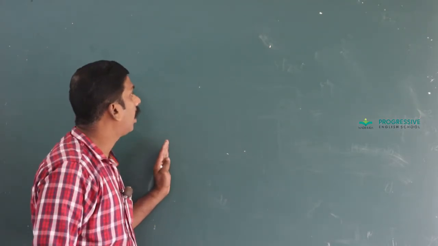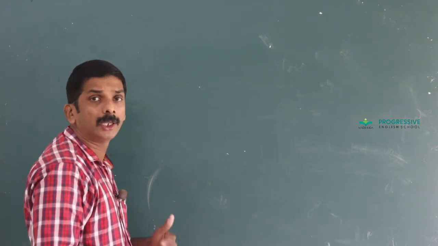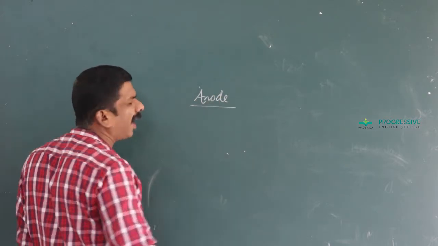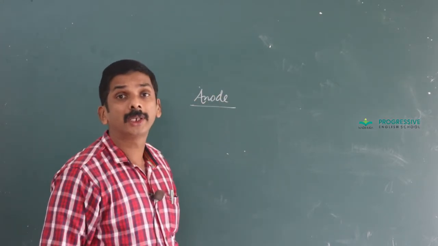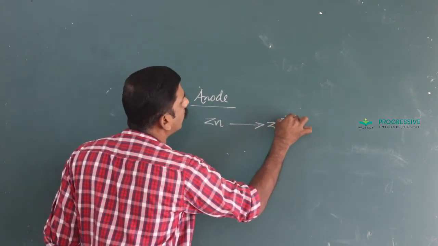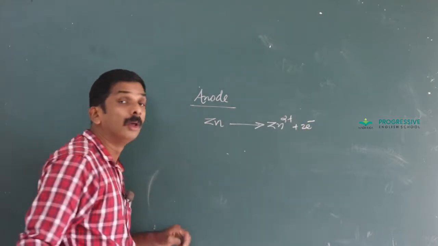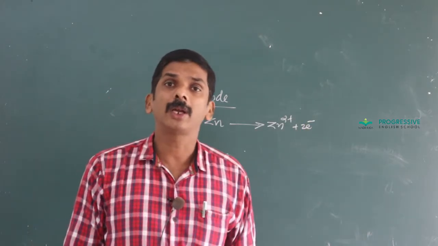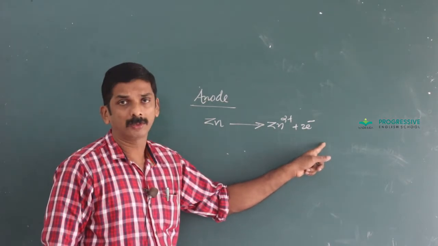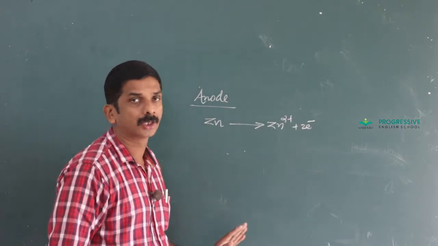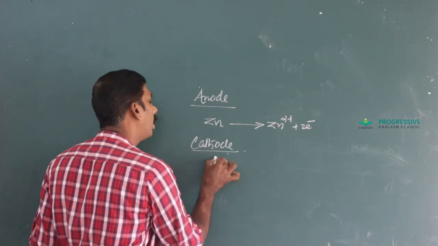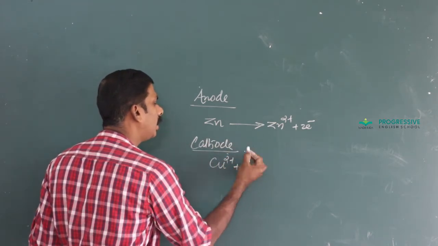As far as the electrode reactions are concerned, at the anode oxidation always takes place. That is, zinc gives Zn2 plus and 2 electrons. Oxidation. In the electronic concept, oxidation is the process of losing electrons. Electrons are lost. And at the cathode, what happens? Reduction takes place.